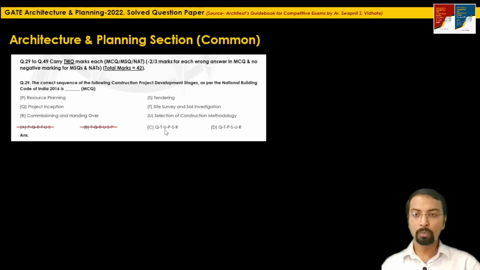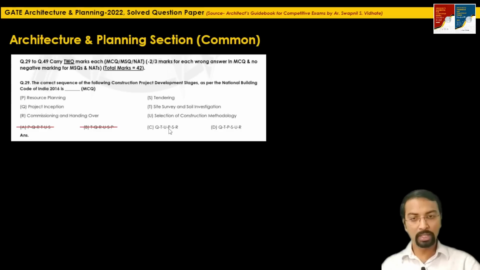What is U? It is selection of construction methodology, and as per option C, it is followed by P, resource planning, and then by S, tendering. Option D says P first, that is resource planning, then S, that is tendering, and then U, selection of construction methodology. See, the selection of construction methodology cannot follow the tendering process, because you have to select the construction methodology first, and then accordingly do the tendering. So definitely this order is not the correct chronology.